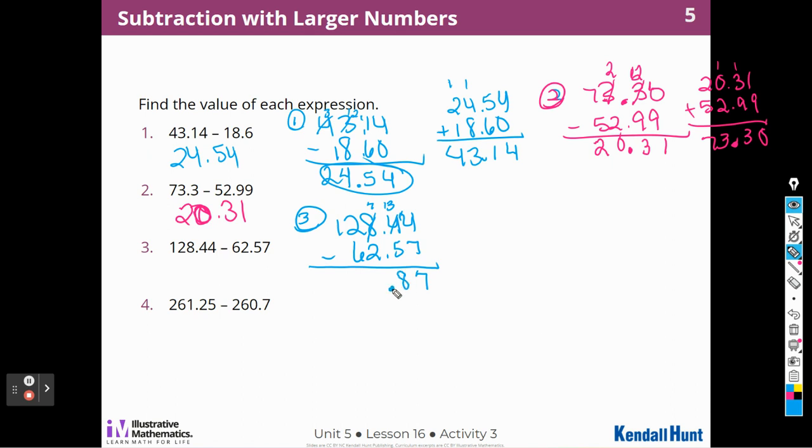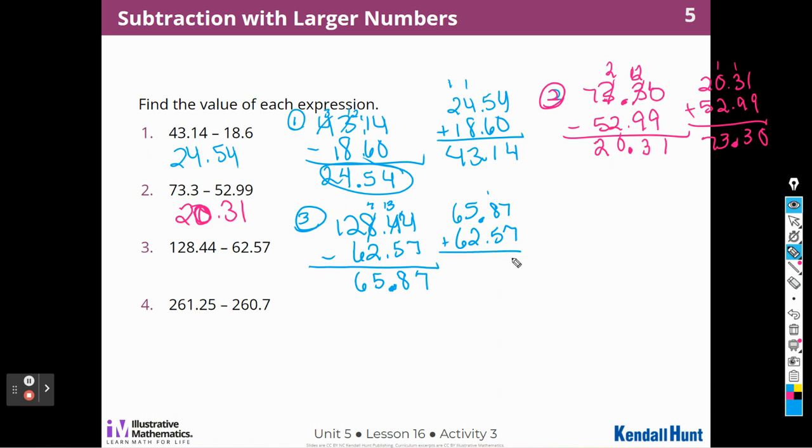Make sure I have a nice dark decimal point. 7 minus 2 is 5. And then I can think of this as 12 instead of borrowing. Think of it as 12 because I don't have a number here. 12 minus 6 is 6. So again, I'm going to take 65 and decimal point 87/100ths and 62 and 57/100ths and add to make sure that I did it correctly.